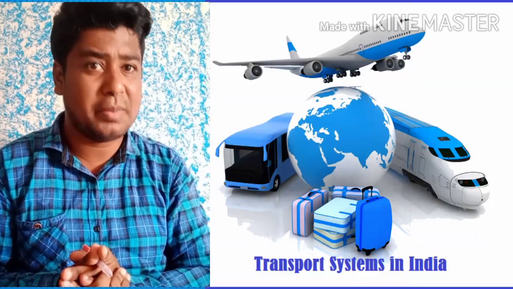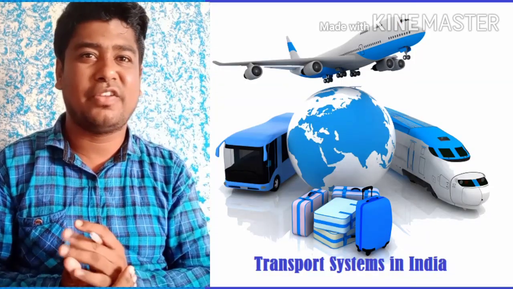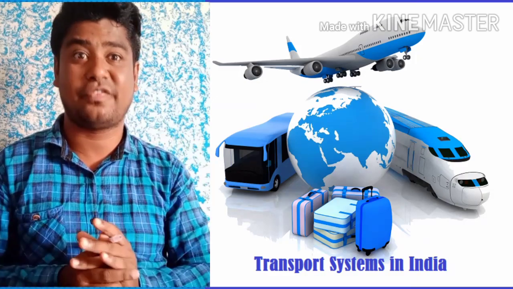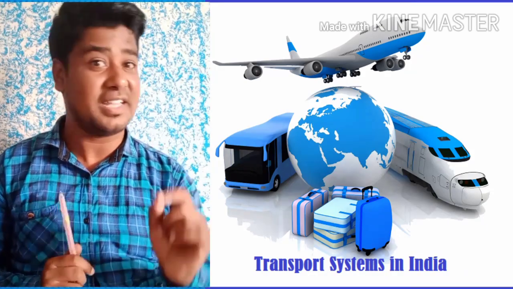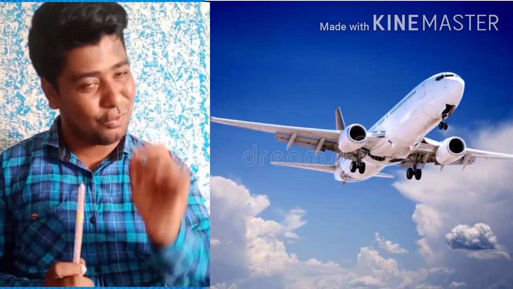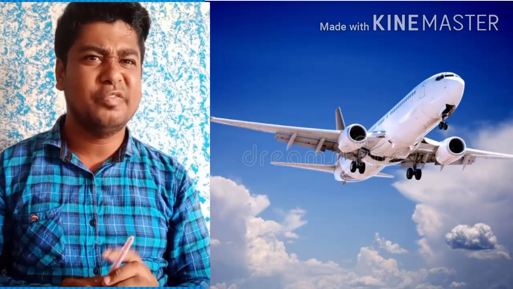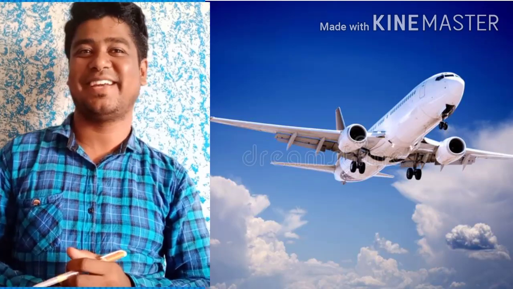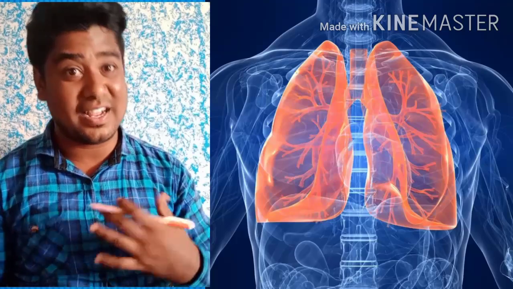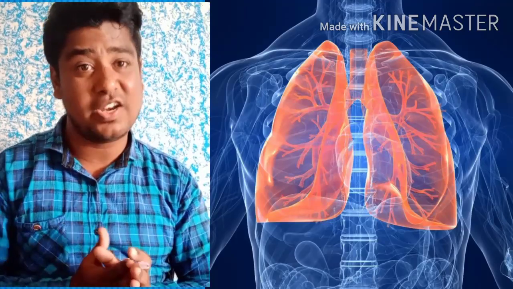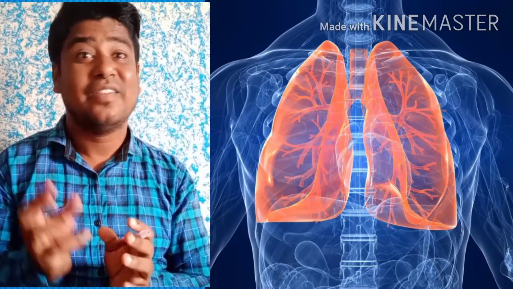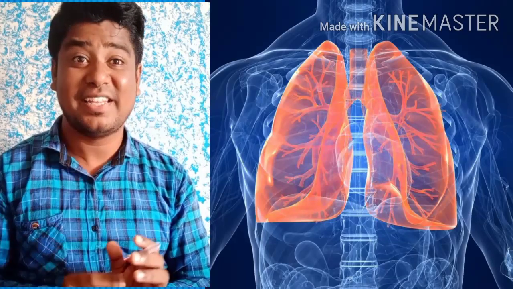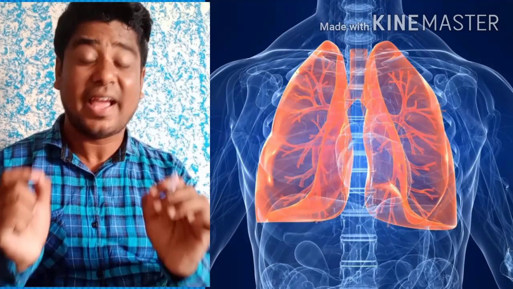How do foreigners come to India? By bus? Bus transport is there, maybe only for the neighboring countries, and that too with a lot of restrictions. So generally, for foreigners, what comes to our mind is the airways, right? Even oxygen enters through the airways, and which is the airport? Yes, you guessed it right. The airport here is the lungs, our two lungs. We have a pair of lungs. The lungs are the airport which receives this foreigner, which is very, very important for our life, that is oxygen. It reaches the airport.